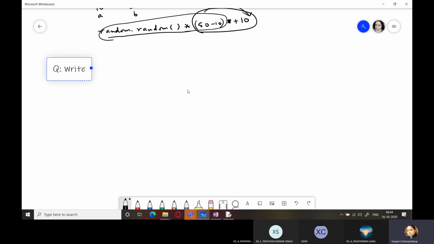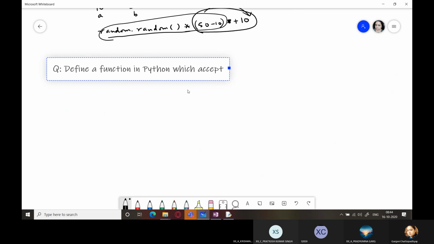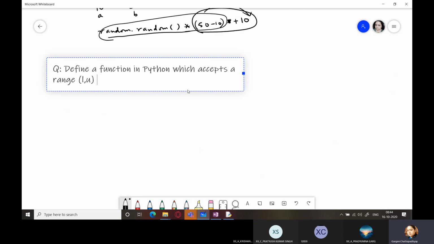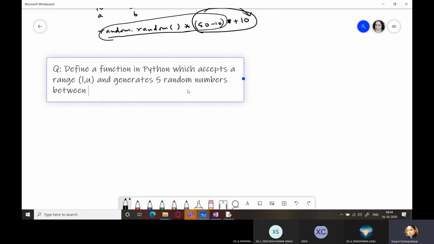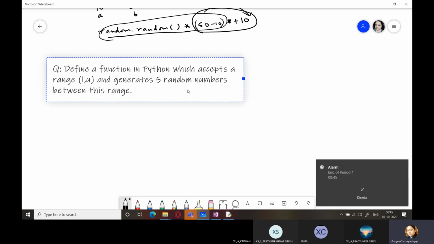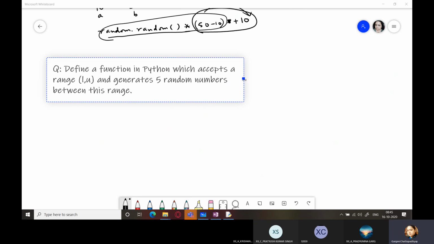Question is, define a function in Python which accepts a range, that is two values, L which is lower limit and U which is upper limit, L comma U, and generates 5 random numbers between this range.